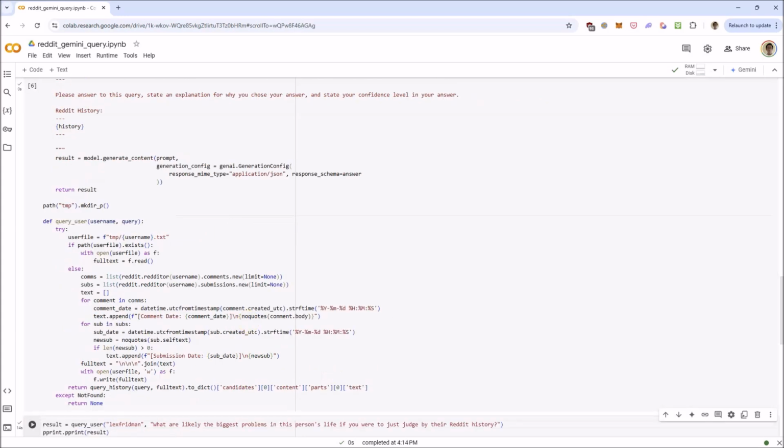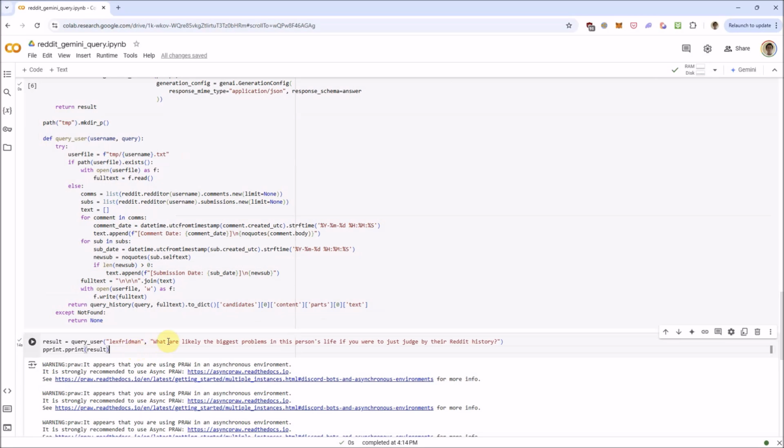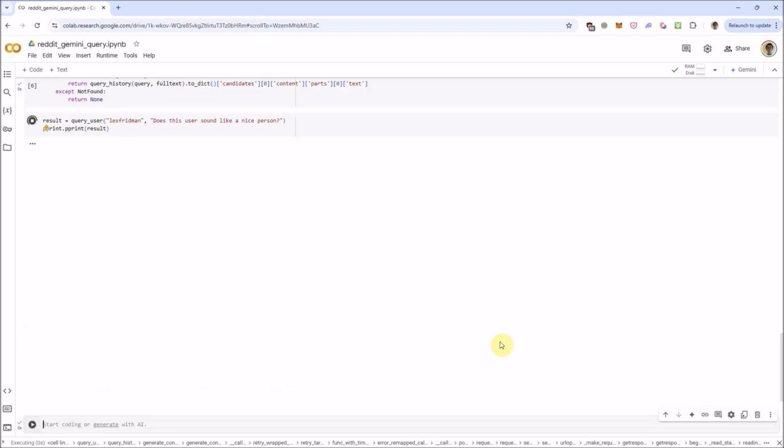Also, I've set up the program here to cache the user's Reddit history, so you won't need to run the Reddit API to get it every time you want to do a different query on it. So now let's run this on Lex Friedman, and let's ask it, let's say, does this user sound like a nice person? And let's run that query here.